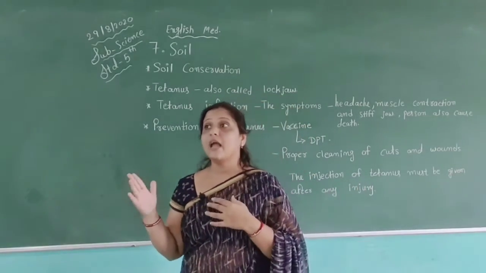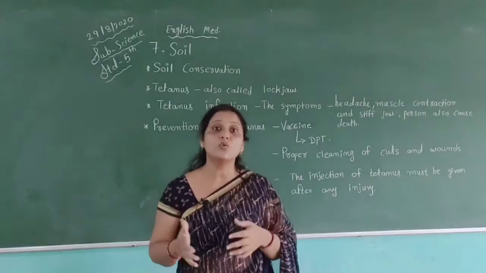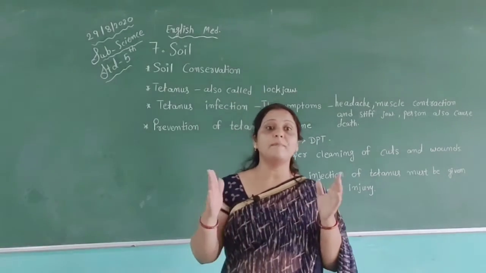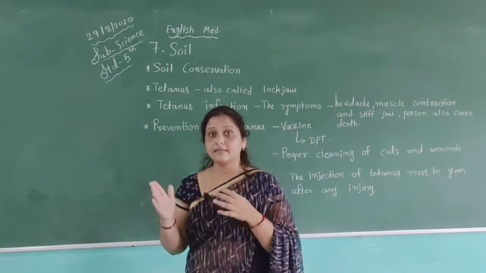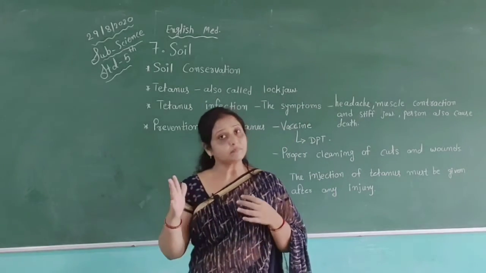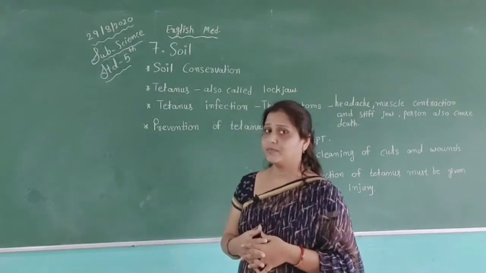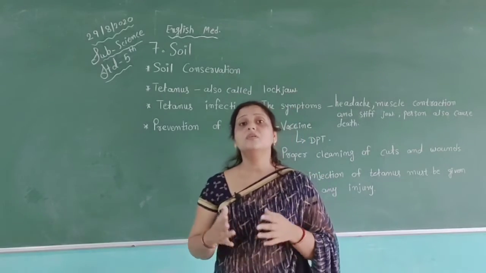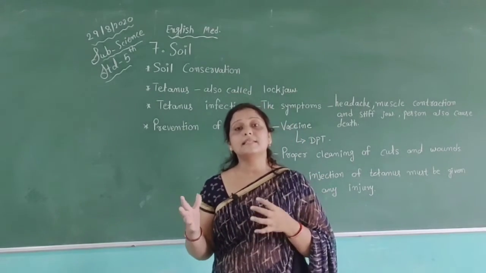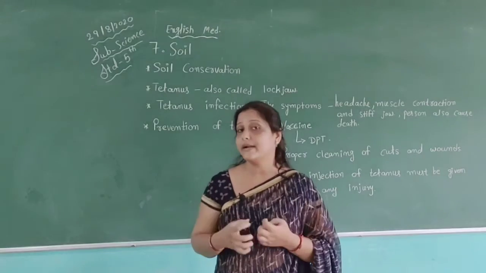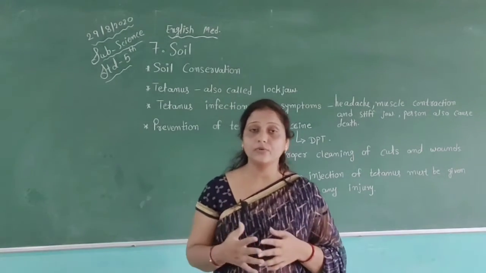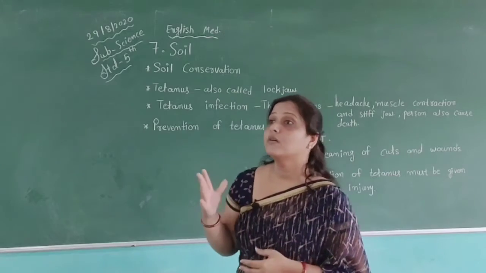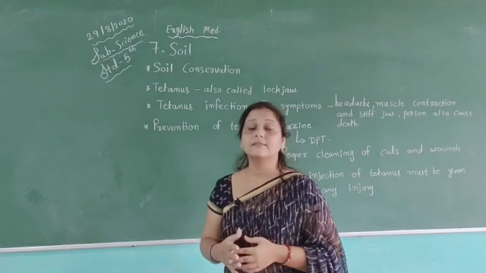For this we have to plant more trees. If we have more plants, they help us to hold the fertility of the soil, because the roots of the plants and trees hold the fertility of the soil. So they are helpful to us to stop soil erosion.